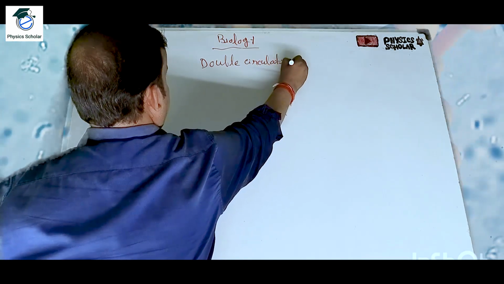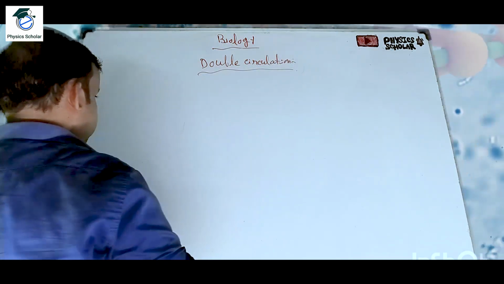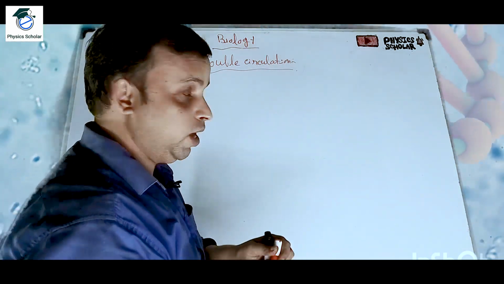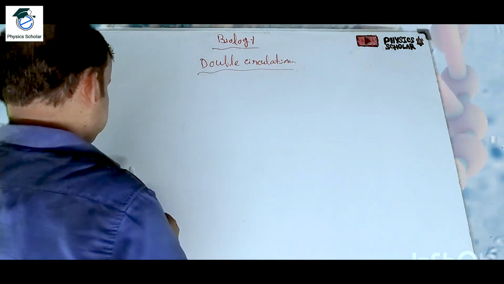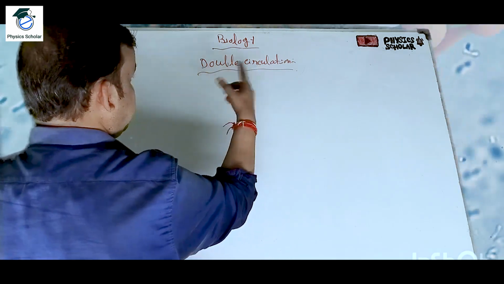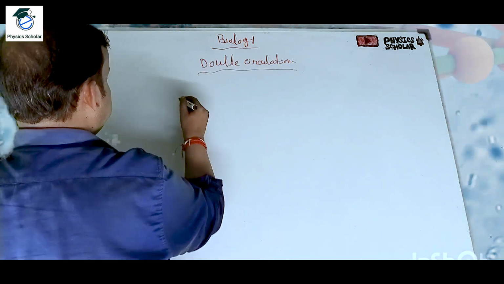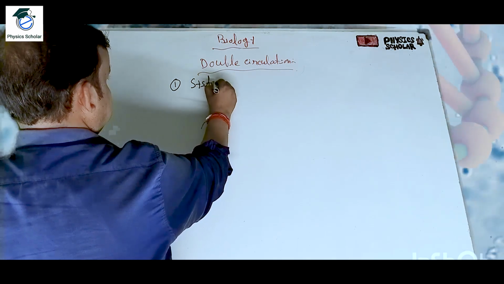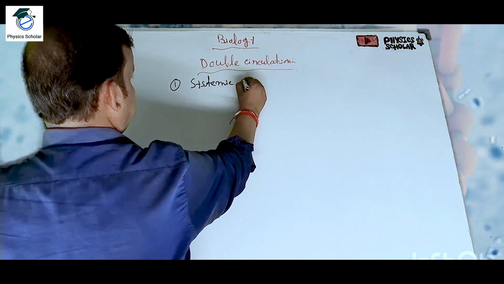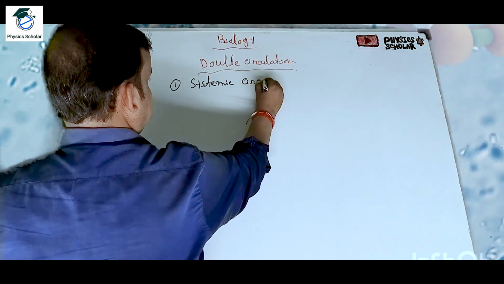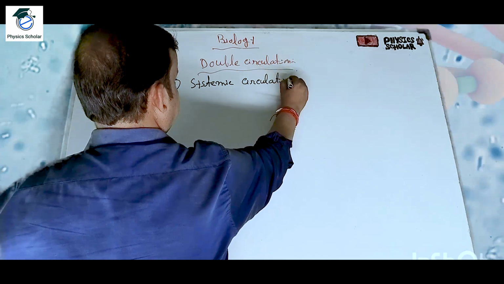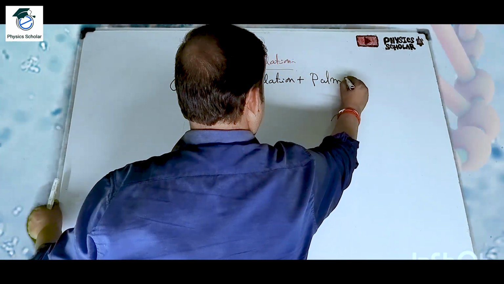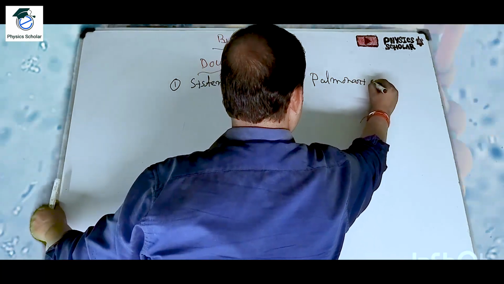We know our heart consists of 4 chambers, where the pure and impure blood are separated from each other. The circulation system of our heart is double circulation. Double circulation is the combined effect of systemic circulation plus pulmonary circulation.